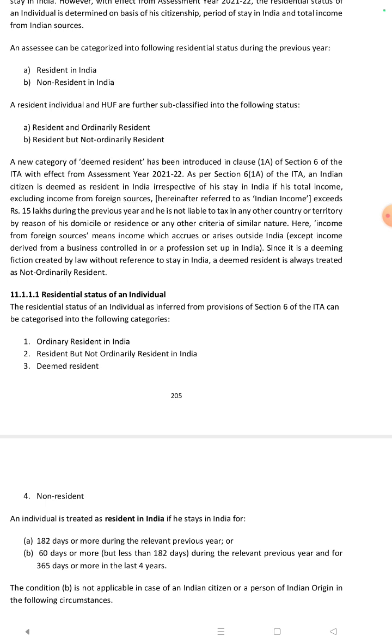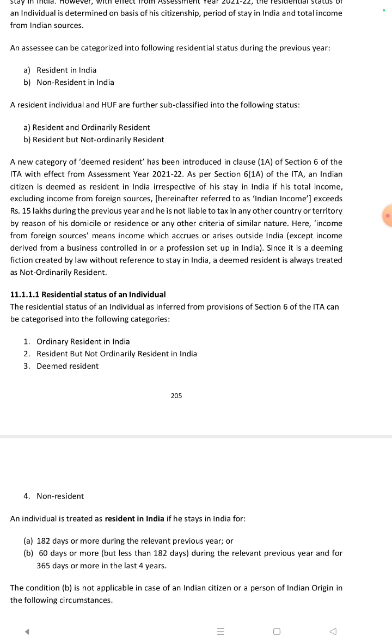As per Section 6, subsection 1A of the ITA, an Indian citizen is deemed as resident in India irrespective of his stay in India if his total income, excluding income from foreign sources, exceeds 15 lakhs during the previous year, and he is not liable to pay tax in any other country or territory by reason of his domicile or residence or any other criteria of similar nature.